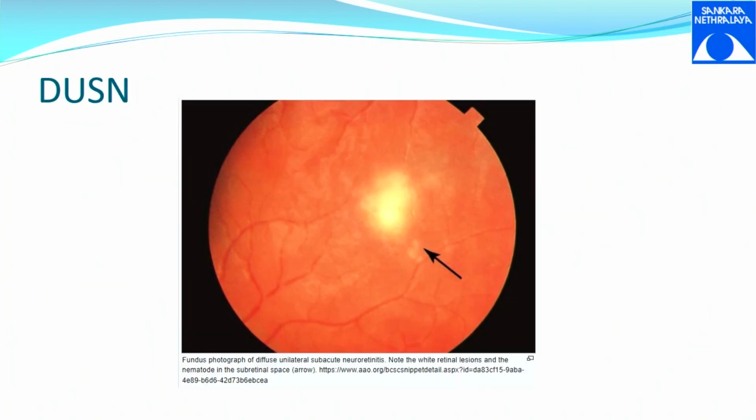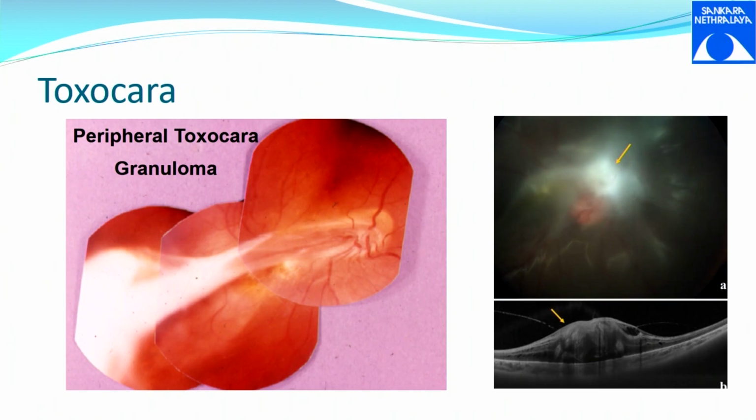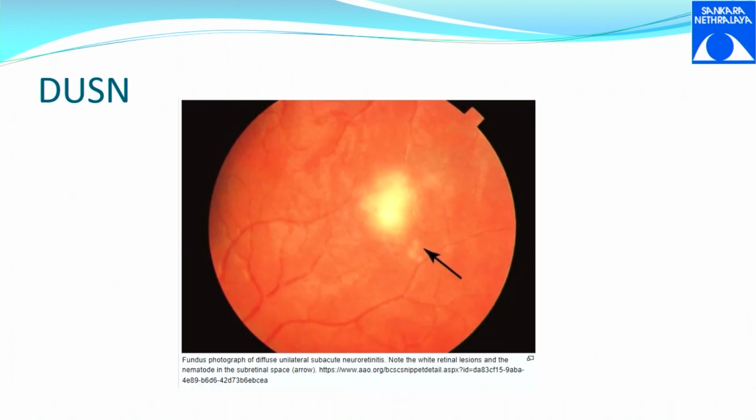So these sort of peripheral toxocara granulomas, when there is no surrounding inflammation, you don't treat. You just note it and you leave it. Unless there is some other complication which is vision threatening, or when there is inflammation, you treat it. Otherwise, you don't treat. This is DUSN, diffuse unilateral subacute neuroretinitis. Anybody knows? Okay, this is your homework. Go and read.